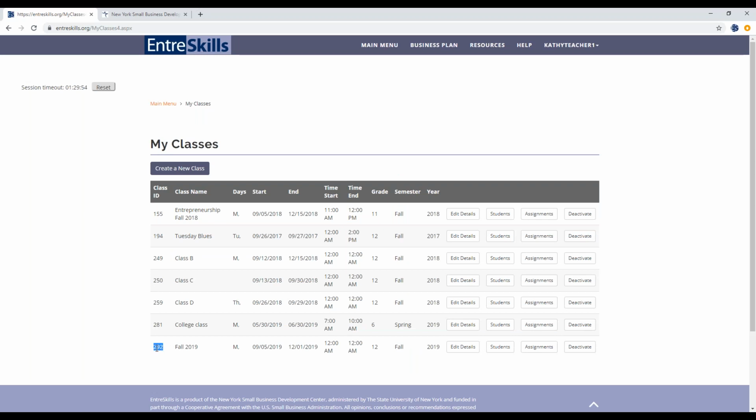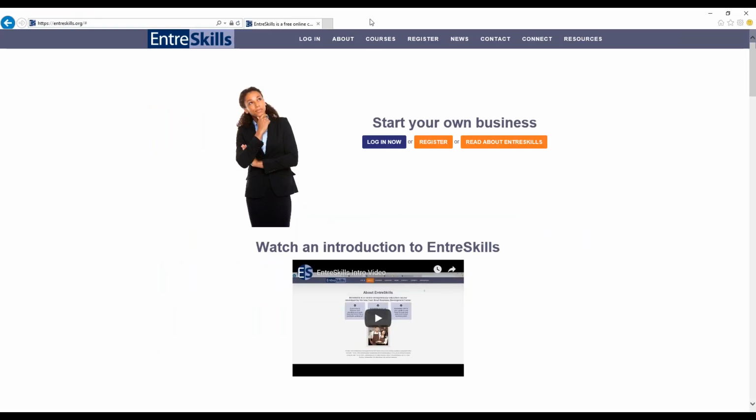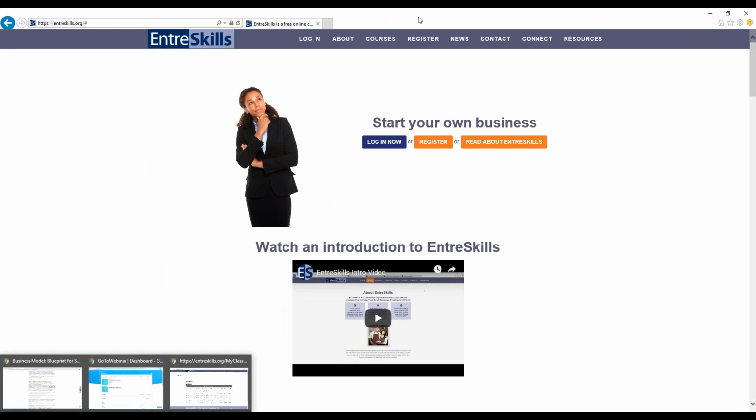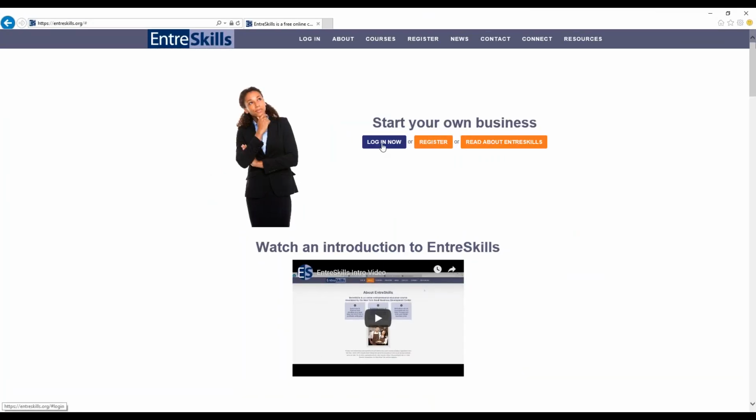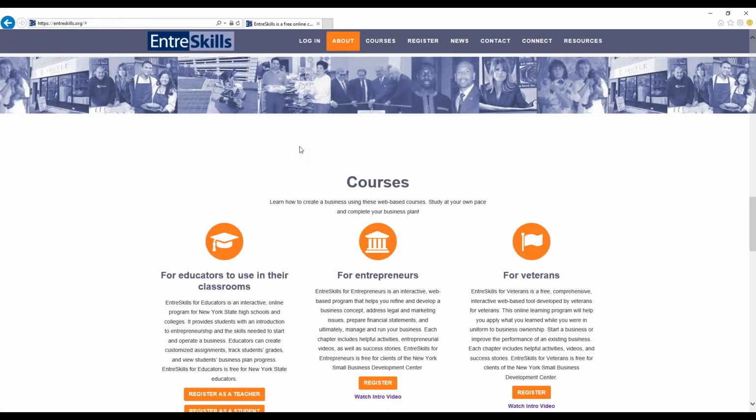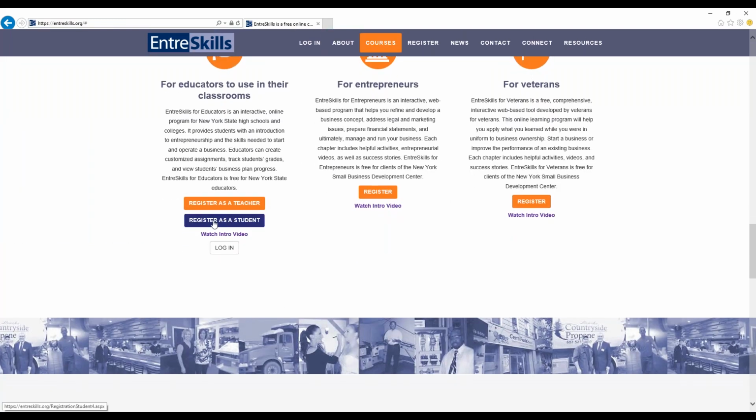And the reason you want to look for that class code or that class ID is you'll give it to your students when they go to register. So I'll jump over and show you how to have your students register. So I've got that class code, which is 292. So have your students go to EntreSkills.org and click the register button, and they'll choose register as a student.